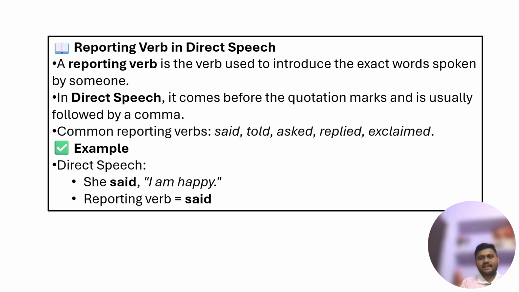To convert direct into indirect speech, we must know what a reporting verb is. Reporting verbs come just before the quotation mark. Some common reporting verbs are said, told, asked, replied, and exclaimed. If we see the example, if in direct speech it is she said, "I am happy," then the reporting verb is said.